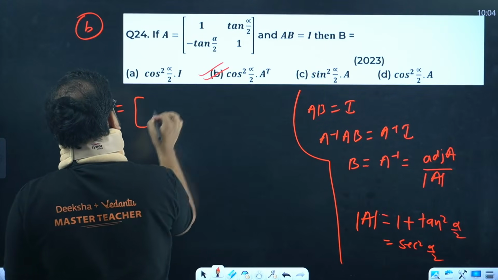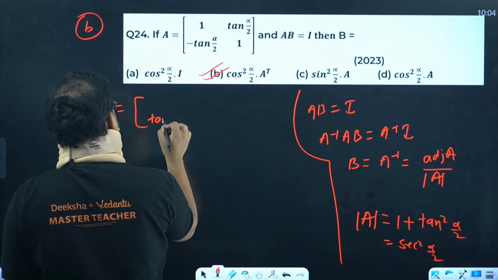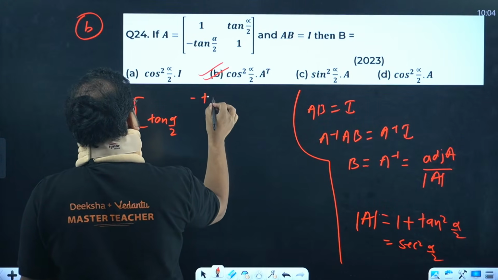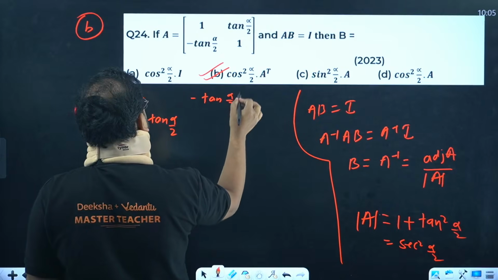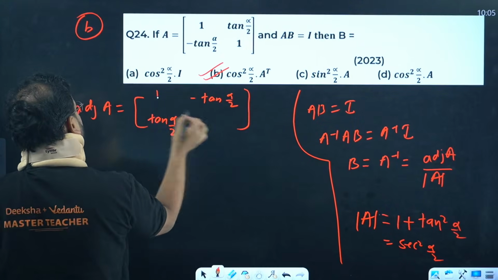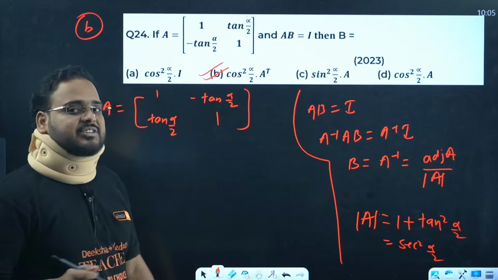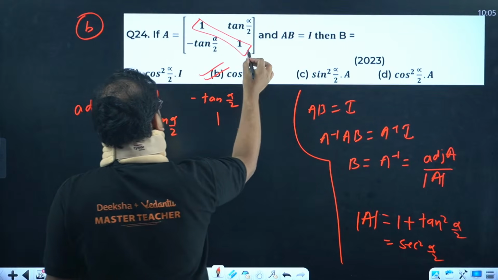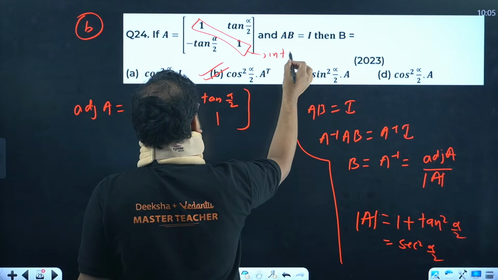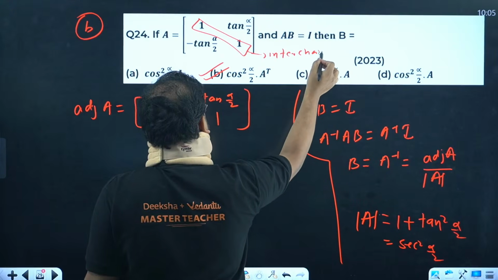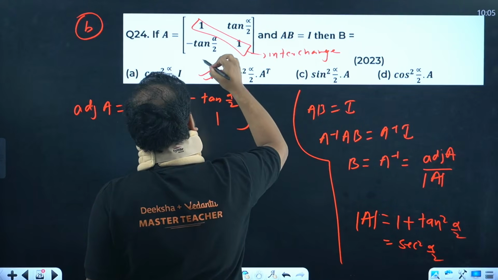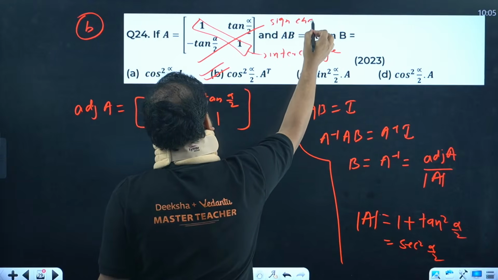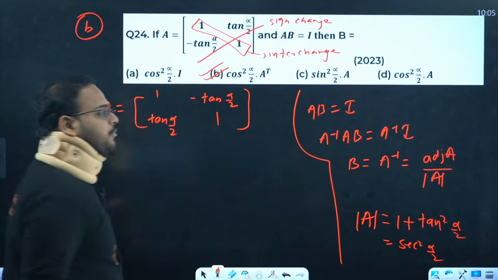So this minus becomes plus, so plus tan, and over here minus tan alpha by 2, and this will be what? Interchanging the terms only. So across the diagonal we interchange the terms. I'll write it over here for you, but since they are the same, it doesn't matter. But over here, interchange, and over here you have sign change. Got it? That's how you find the adjoint.